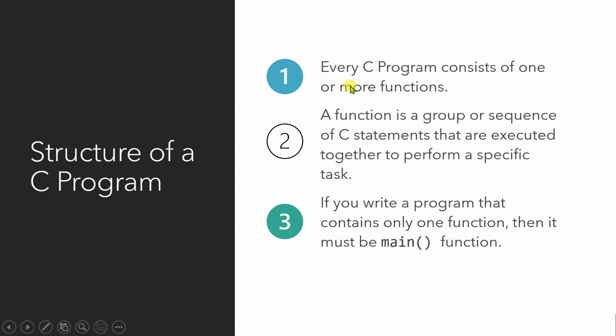We have to keep in mind that every C program consists of one or more functions. That means if you are going to write a C program, the program must contain at least one function. It may contain multiple functions.